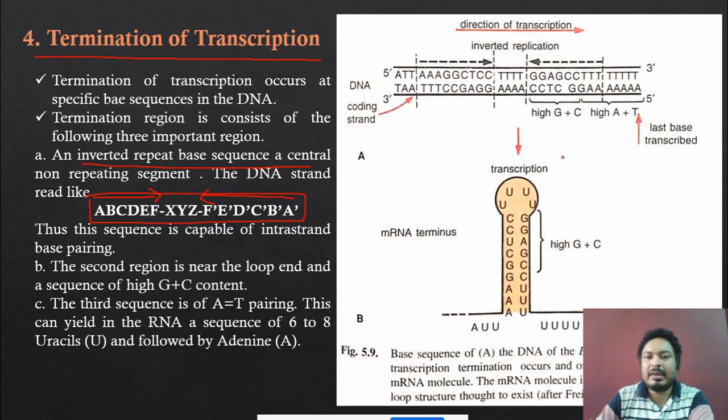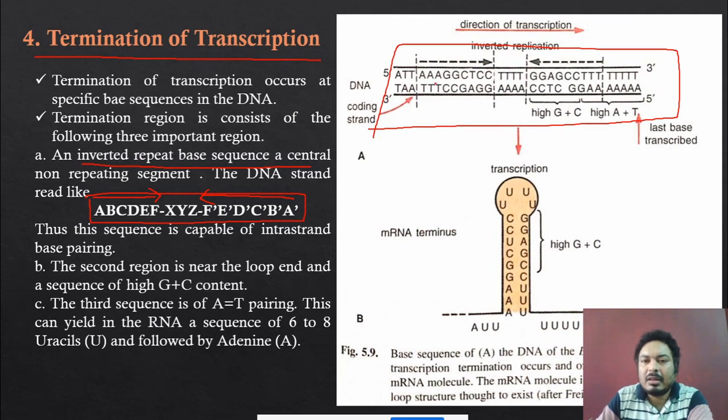Okay, so you can see this is the diagram. This is the diagram of the termination sequence. You can see A, G, C, T, C. So this is one sequence. You can see this sequence is opposite over here, inverted.